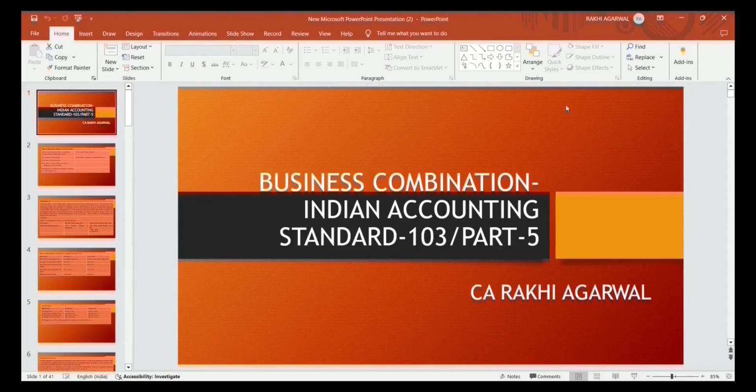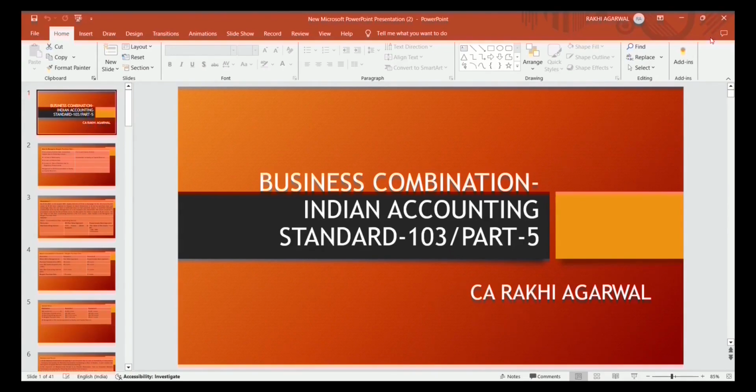Then we had discussed the difference between AS 14 and Ind AS 103. AS 14 is limited in scope. It only discusses merger and amalgamation, but Ind AS 103 is very wide in scope. It discusses amalgamation, asset acquisition, and the acquisition of businesses, including businesses as separate legal entities. So AS 14 is limited in scope, but business combination is wider than AS 14.